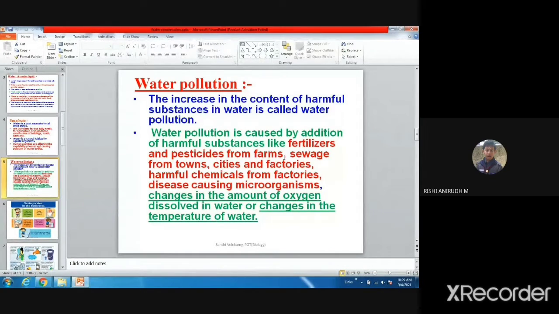When the rain comes, the fertilizer and pesticide mix in the soil and reach the water. When the rain comes, it washes all the dirty water along with the fertilizer. It reaches ponds and lakes. When that water goes to ponds and lakes, the fertilizer becomes more in that water. The pond near the agricultural land becomes rich in fertilizer and pesticides.